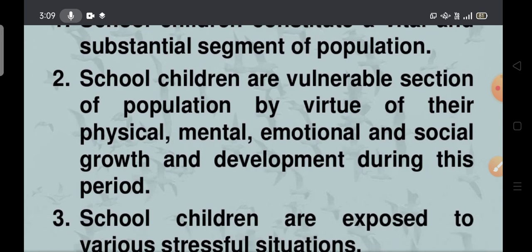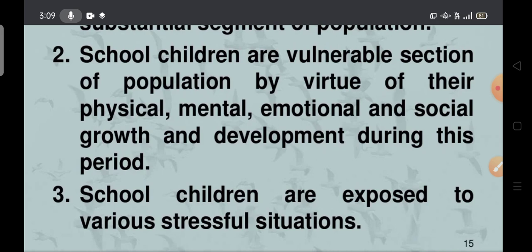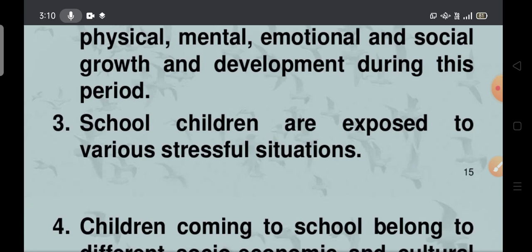School children are a vulnerable section. Vulnerable means a weaker section, easily prone to get infections, a very risky group. So school children are a vulnerable section of the population by virtue of their physical, mental, emotional, social growth and development during this period. School children are exposed to various stressful situations.